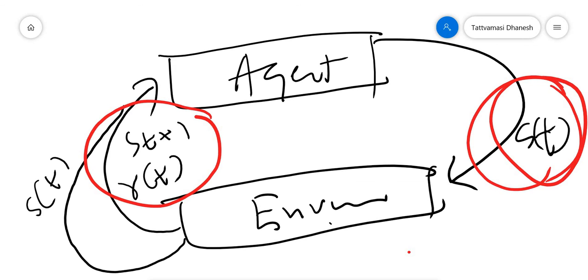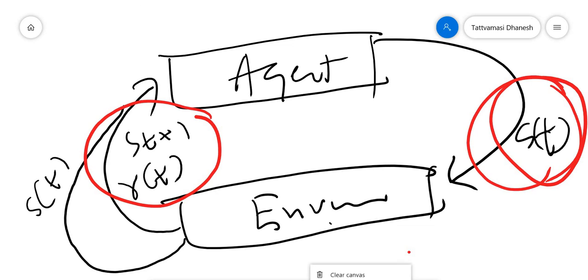Then the roles and responsibilities of the agent will change. Very interesting definition, a mathematical treatment of the agent and environment. Once again, the environment is a function which transforms action into a new state and a reward, and the agent is a function which transforms a state and a reward to a new action. So this is a very light introduction to reinforcement learning.